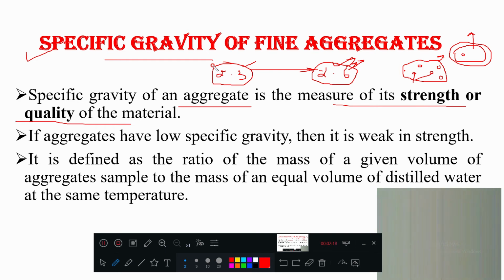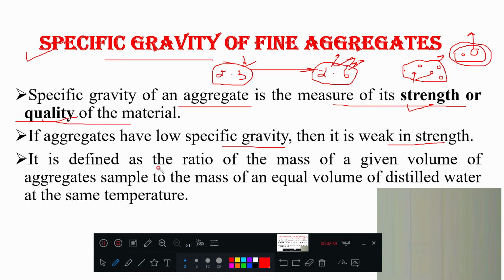In the beginning, you understand that if voids are not there, then it will have higher specific gravity. If voids are there, then it will have a little bit lesser specific gravity. Higher specific gravity, higher strength or high quality. That's all. Okay, that is what we have explained here. If aggregates have low specific gravity, then it is weak in strength. Obviously, we have just now seen.